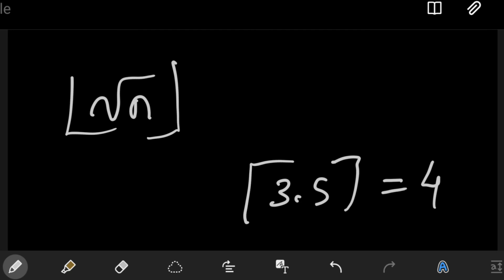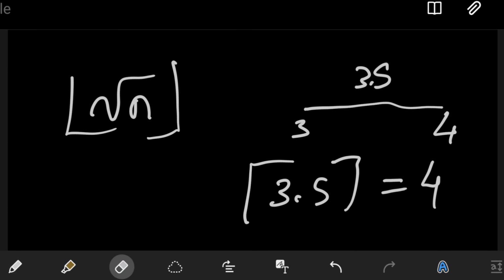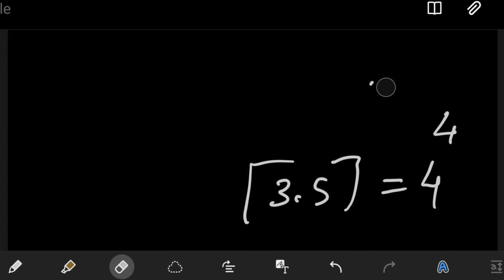Whereas for a real number that lies between two natural numbers, the floor is the lesser of the two numbers between which it lies, and the ceiling is the larger of those two numbers. So 3.5 on the number line lies between 3 and 4. So this is the floor, and this is the ceiling of 3.5. That's how the notation works.